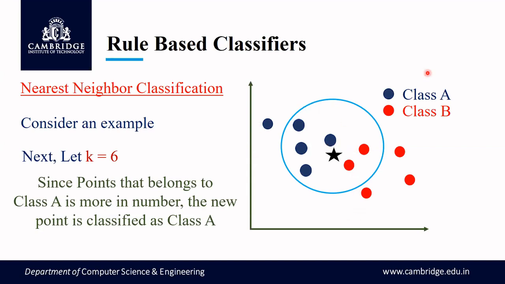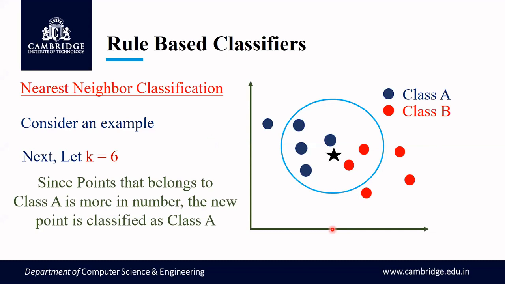Misclassification problem might occur. With respect to the value of k, if the k value is too small, the classification is susceptible to overfitting because of the noise that is present in the training records. If the k value is too large, the chances of misclassification happen.